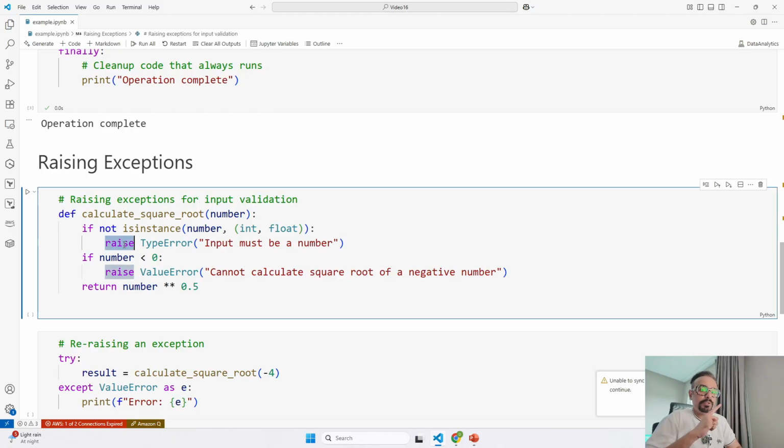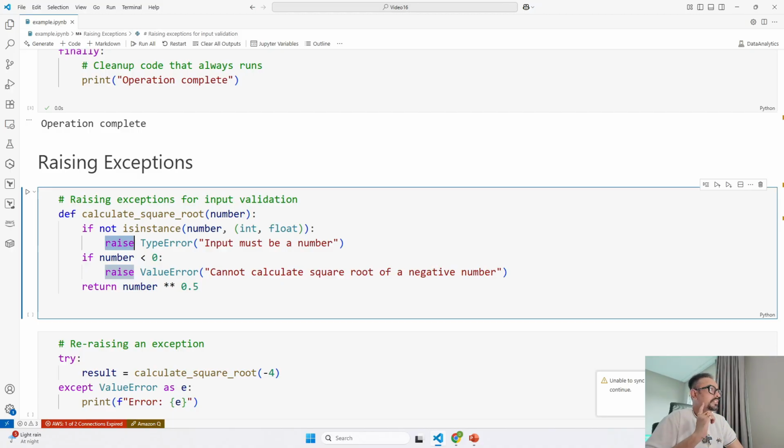I did that in the previous code also, in the try block, but over here we are talking about it explicitly, where you can raise your own exception. That is how we do it, by using the raise keyword. Next we check if the number is negative.